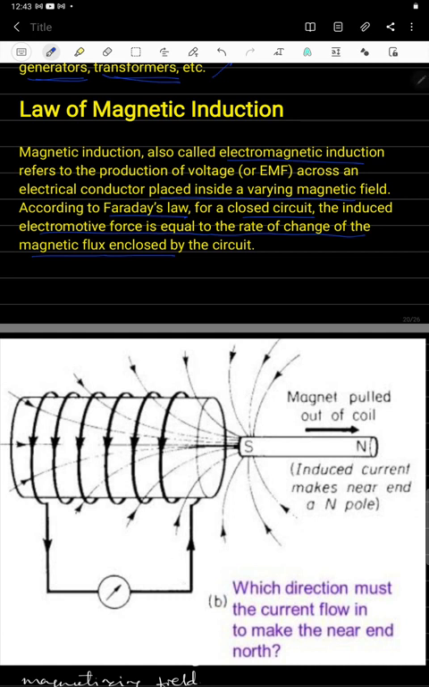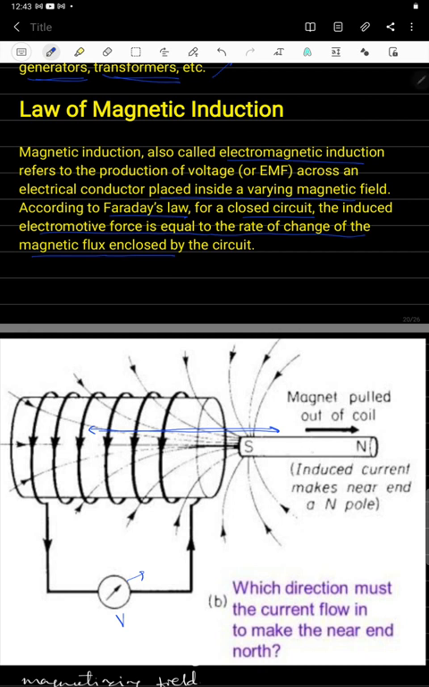See here, this is one coil, and this coil is connected with the galvanometer. Otherwise you may take any voltmeter here, and this magnet has a south pole and a north pole. What we are doing is taking this magnet into the coil and taking it out of the coil. While the magnet is in motion, it generates an electrical current through the conductor, which is shown in the voltmeter. So that gives magnetic induction.